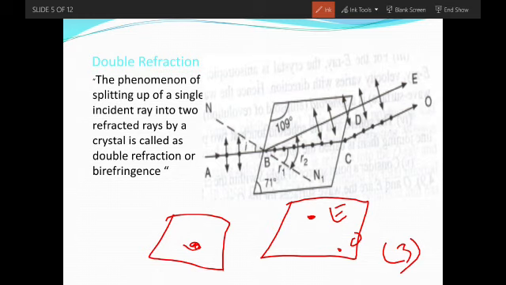In the above diagram, I is the angle of incidence, R1 is the angle of refraction for the ordinary ray, and R2 is the angle of refraction for the extraordinary ray. The refractive index of the ordinary ray is sin I by sin R1. The refractive index for the extraordinary ray is sin I by sin R2.